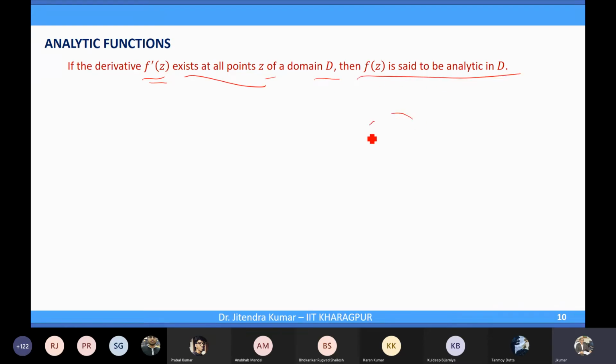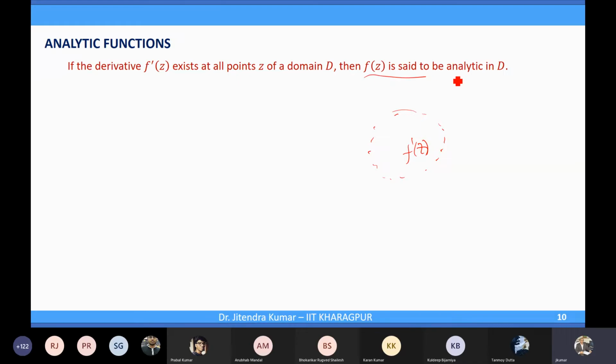So if the derivative f prime(z) exists at all points z of a domain, then f(z) is said to be analytic. You have some domain here, and domain means always open. So I will not repeat that. It's always some domain where the boundary is not included. Never in the domain do you include the boundary. That is convention. So we have a domain here, and suppose this f prime(z) exists everywhere in this whole domain, at any point of this domain.